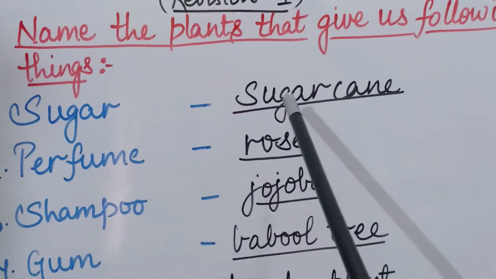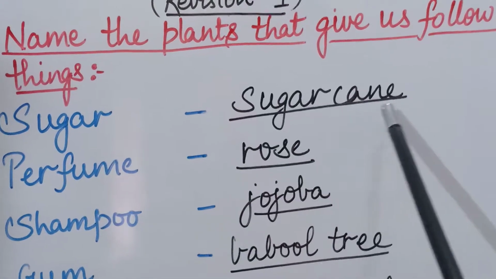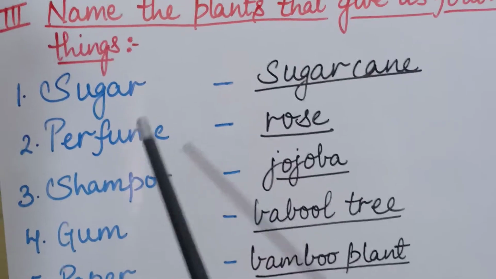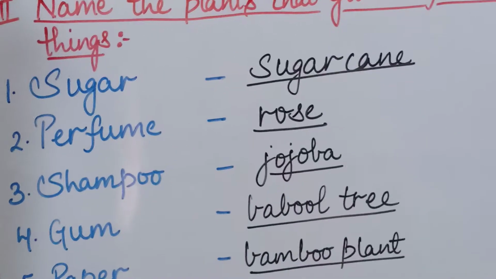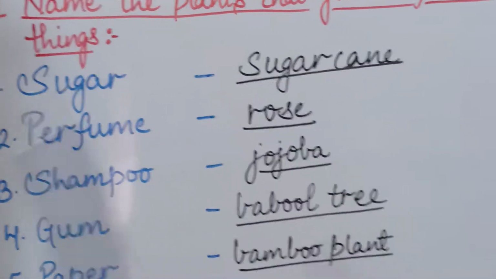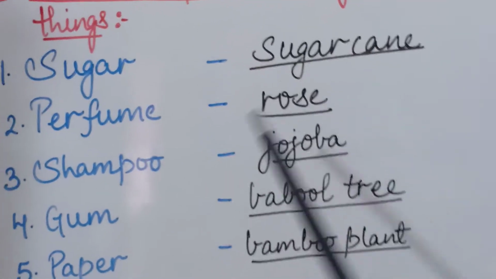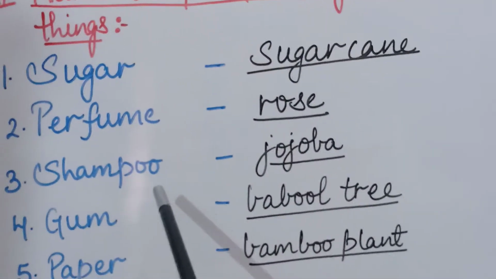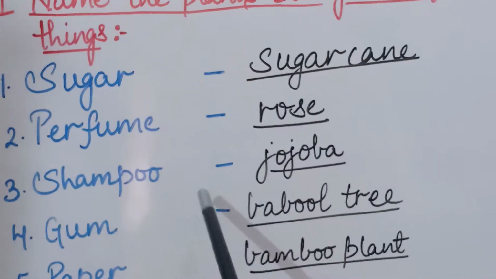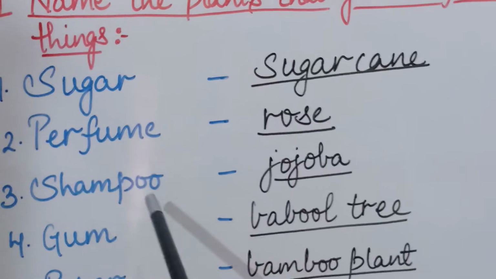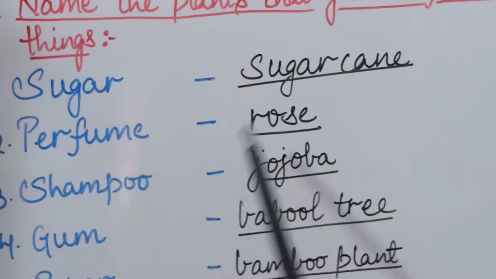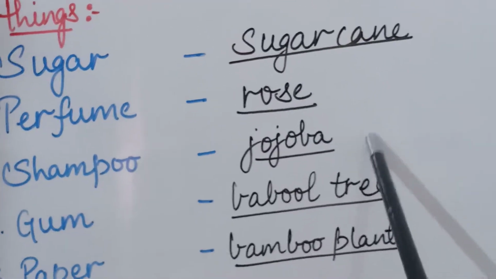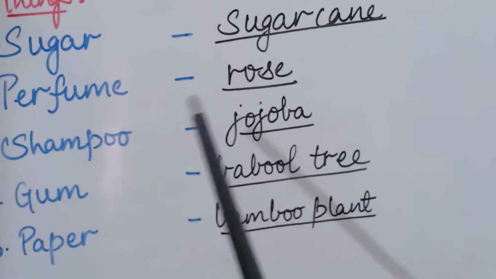Okay, so SUGAR, sugar, CANE, cane. Sugar cane is the answer. Now second is perfume. Perfumes which you all use, that is made from which plant? Rose plant. ROSE, rose. Shampoo. Shampoo is used, you all use shampoos to wash your hair. So from which is it made? It is made from the jojoba plant. JOJOBA, jojoba. Okay, jojoba plant is used to make shampoos.